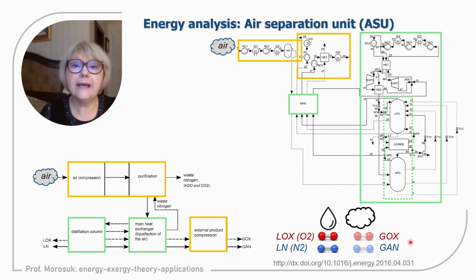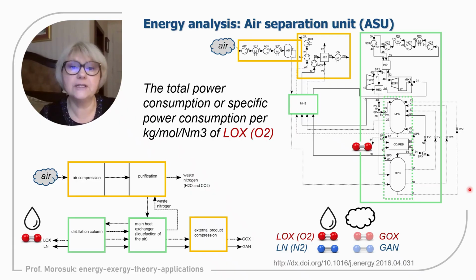Any air separation unit always produces chemical products: liquid oxygen and liquid nitrogen, two very valuable products, and also gaseous oxygen, gaseous nitrogen, and sometimes gaseous argon. So many products are produced within cryogenic air separation units.